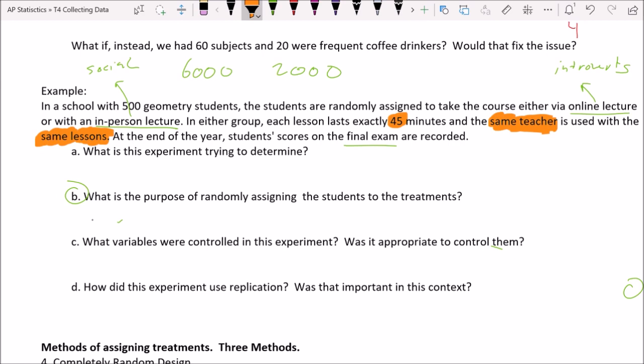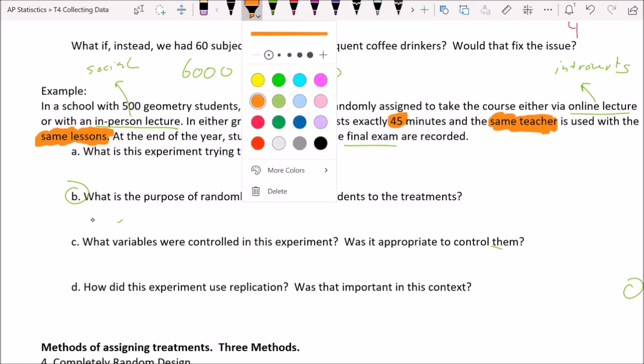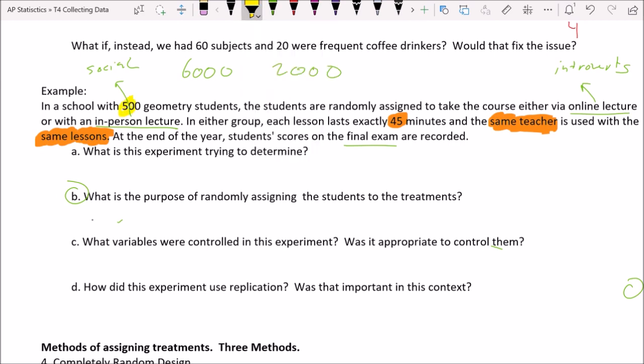How did it use replication? It used replication by using 500 students. Okay, 500 students is a lot of geometry students if we're talking about one school, so that's where the replication comes in. It would have been much easier to use 5 students, but then you could get some really weird features in your data that would not be accurate.